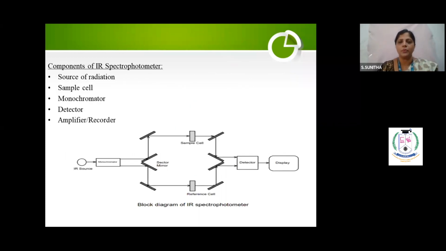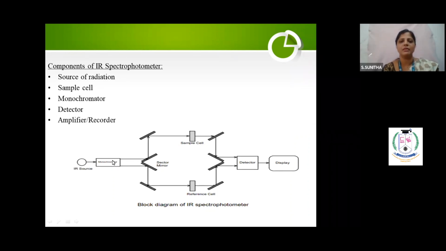Next, the components are the same as what I gave for the UV visible spectrophotometer. For IR also you write the same: source of radiation, sample cell, monochromator, detector, amplifier, and recorder. There I put a display and recorder, which is fine. Here the source should be the IR source, and I will teach you which source is used. Then I have the monochromator.